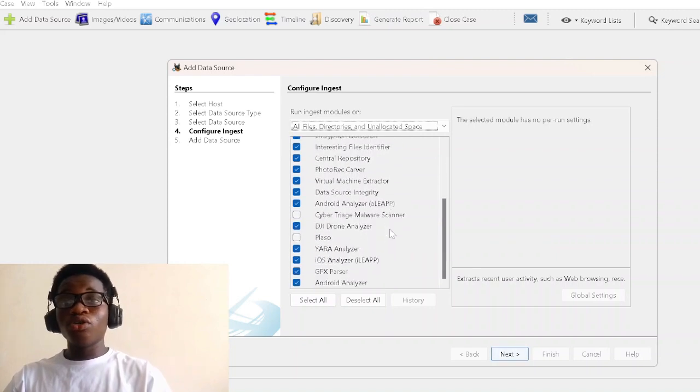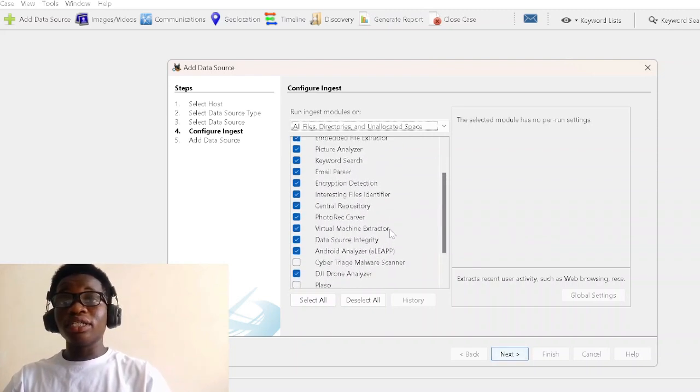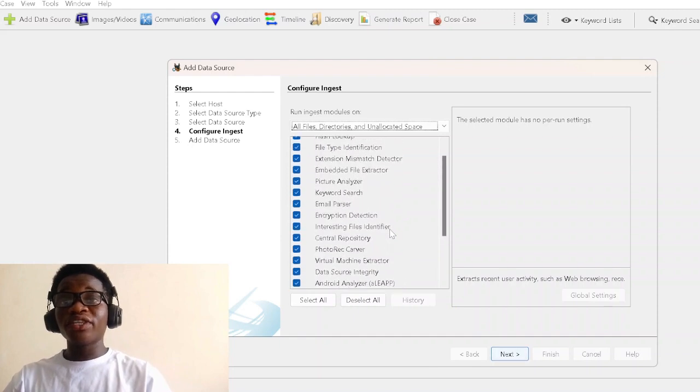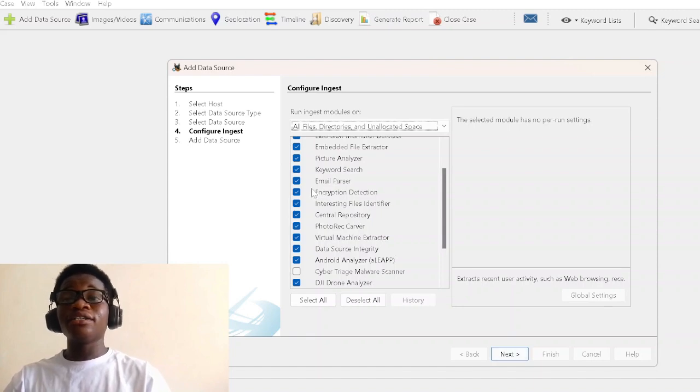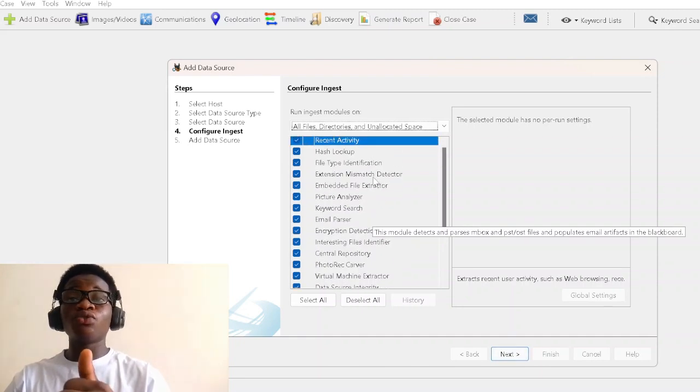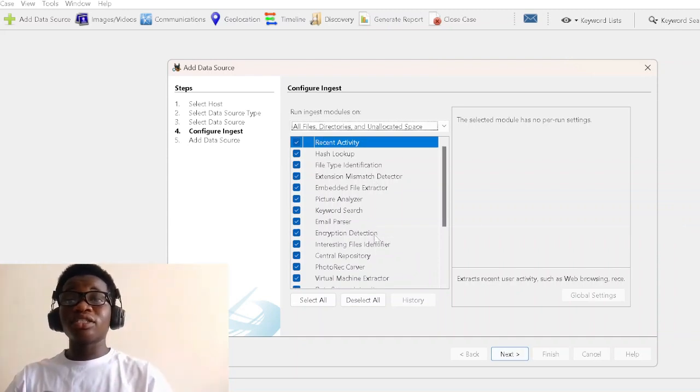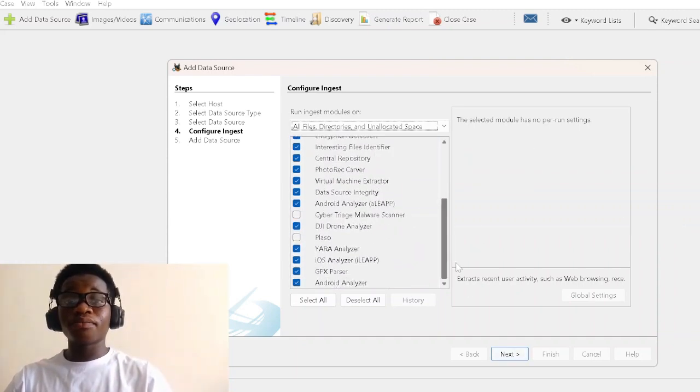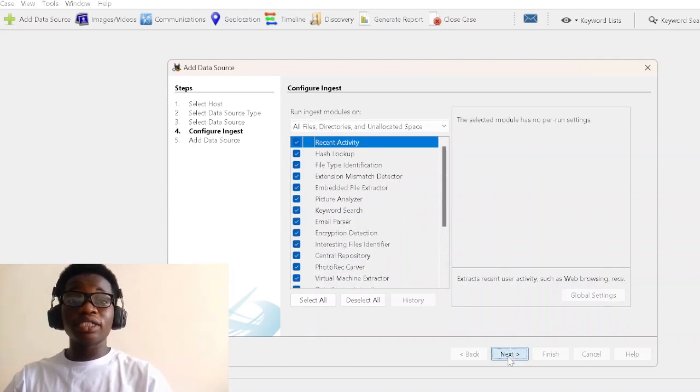Autopsy can do a whole lot of things. Whether it's a virtual machine or the computer, Autopsy will be able to have access to your emails and your keywords. So this is your search history, your email addresses, and everything that has gone on this machine. So once you leave this selected, go ahead and click on next.